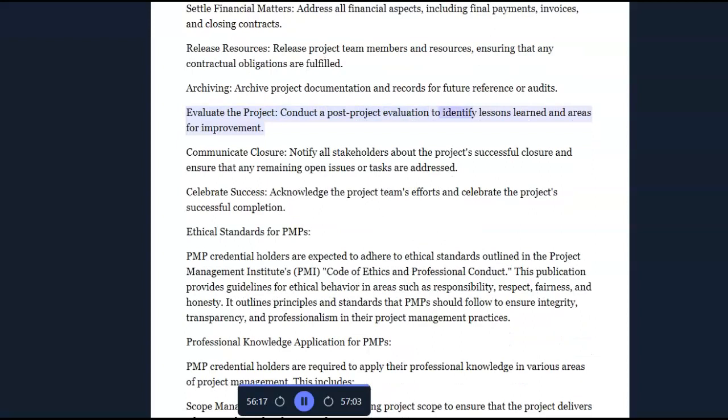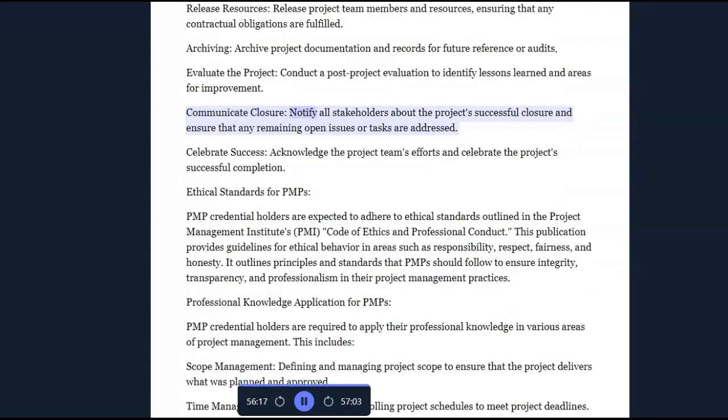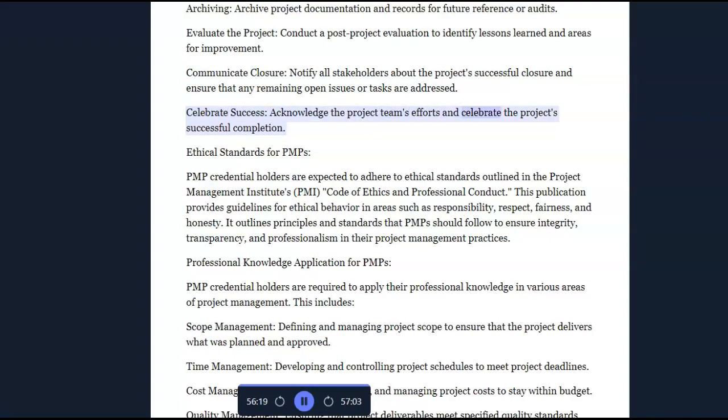Conduct a post-project evaluation to identify lessons learned and areas for improvement. Communicate closure. Notify all stakeholders of the project's successful closure and ensure that any remaining open issues or tasks are addressed. Celebrate success. Acknowledge the project team's efforts and celebrate the project's successful completion.